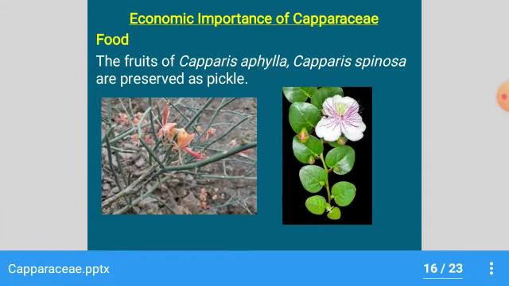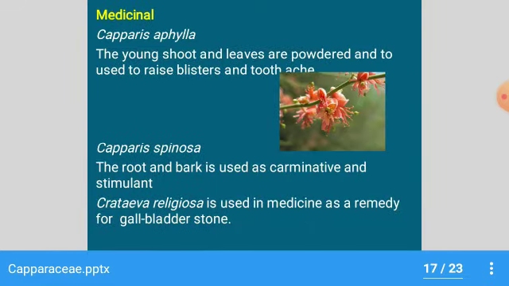This family has less economic importance. The fruits of Capparis aphylla and Capparis spinosa are used in the preparation of pickle. In Capparis aphylla, the young shoots and leaves are powdered and used to raise blisters and for toothache.